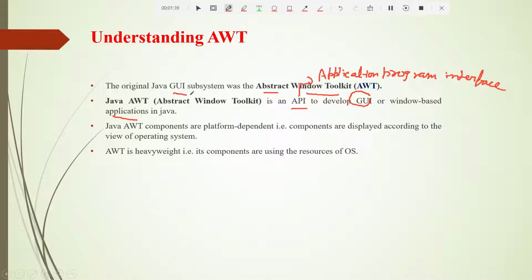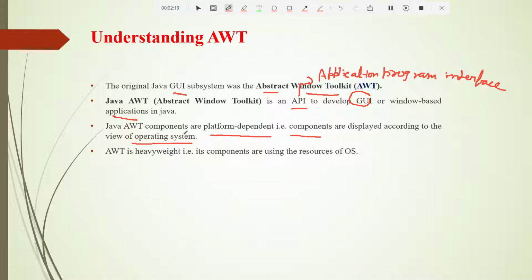Let us know more about AWT. These Java AWT components are platform dependent. What do you mean by platform dependent? Whenever you develop any windows using AWT, there is a problem, and that is platform dependent. It means the components are displayed according to the view of the operating system. It depends on the operating system you are using how your windows look.